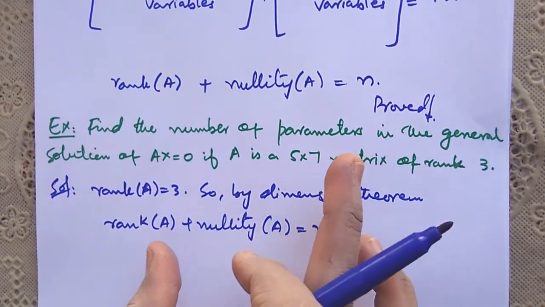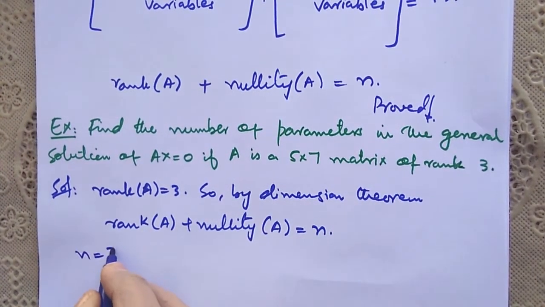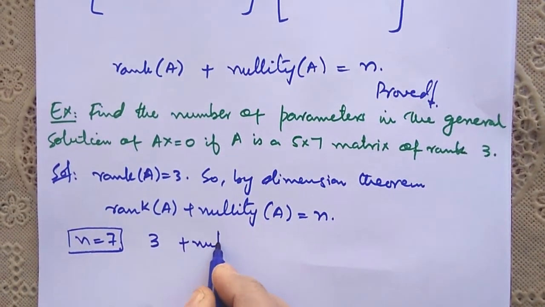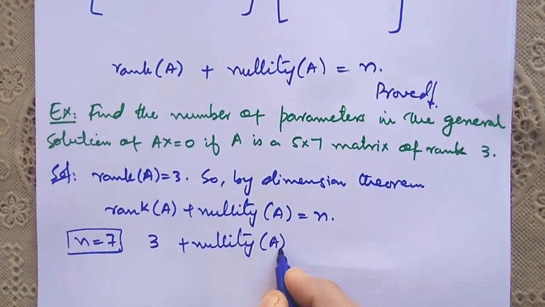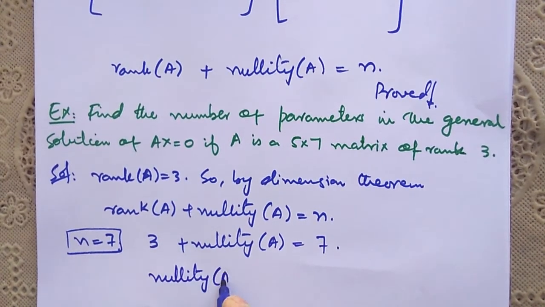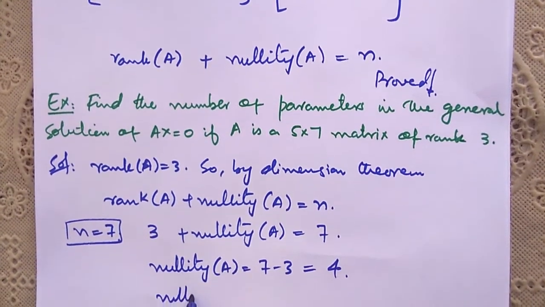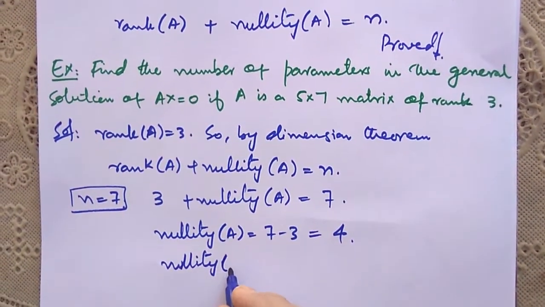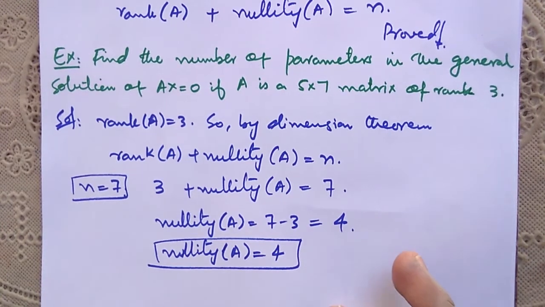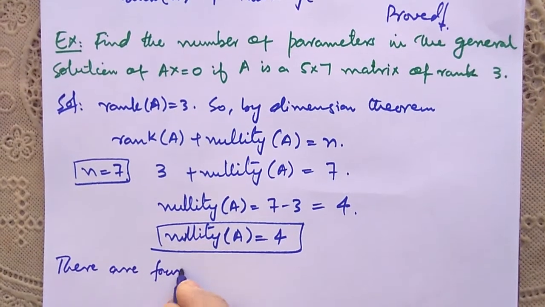It is given that the matrix is 5 by 7, and what is n? N is the number of columns. So here n is equal to 7. So rank is equal to 3 plus nullity of A is equal to 7. It implies that nullity of A is equal to 7 minus 3, which is equal to 4. So nullity of A is equal to 4. And since the number of parameters is equal to the nullity of A, there are 4 parameters.